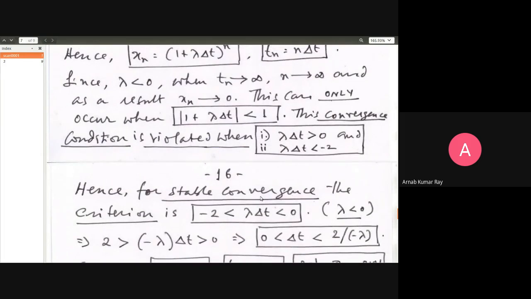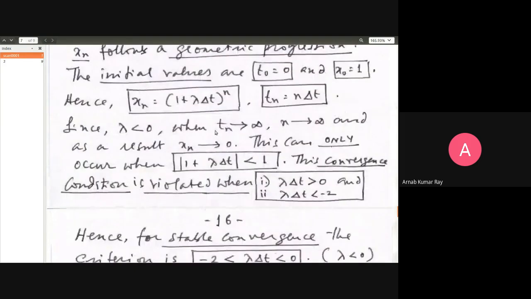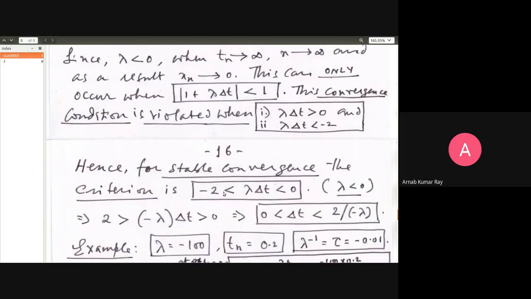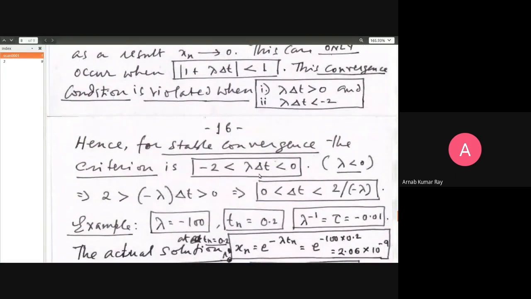Therefore, for stable convergence, as per your expectation, the criterion that you have to apply on this 1 plus lambda delta t is that it must lie between minus 2 and 0. This is a simple example, but it should tell you the importance of a judicious choice of step size. Now let us see.